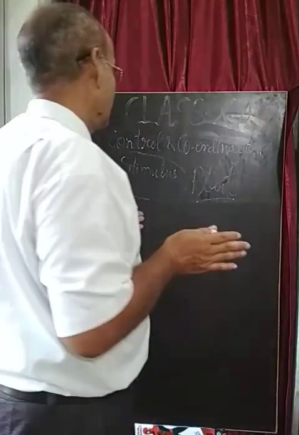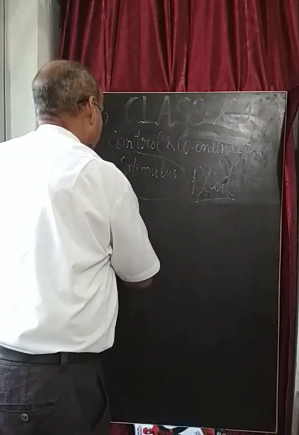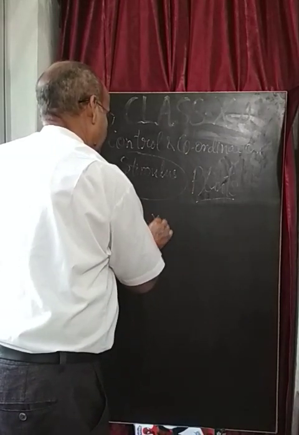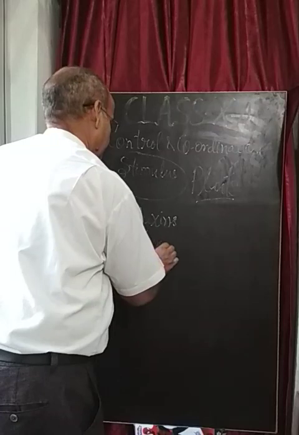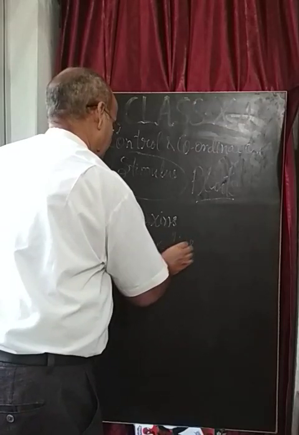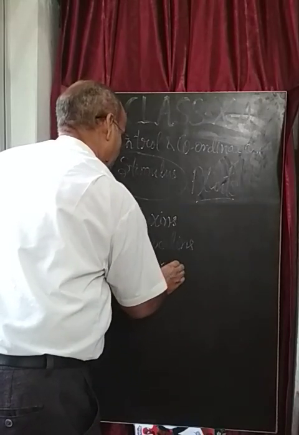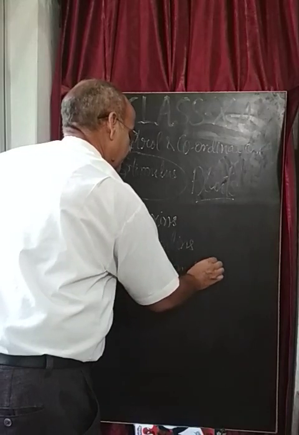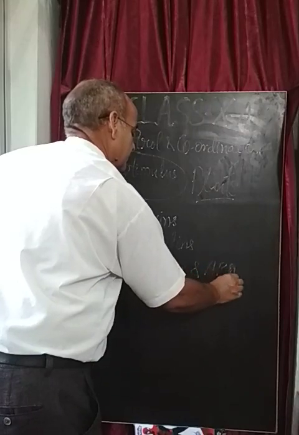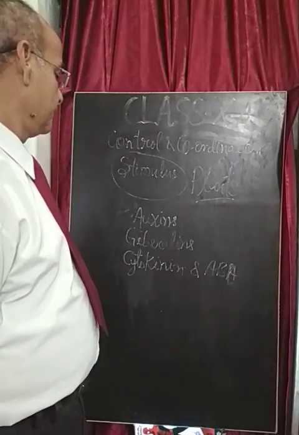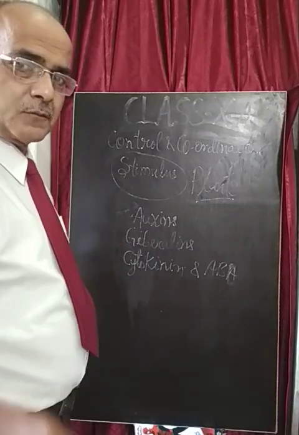And these hormones are of four types: auxins, gibberellins, cytokinin, and ABA. ABA is the abscisic acid. So dear students, these are the four hormones secreted by the plant body